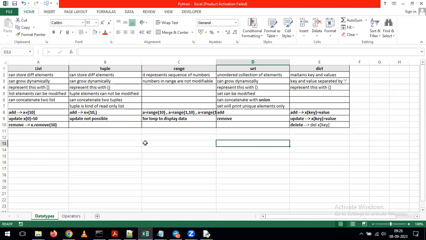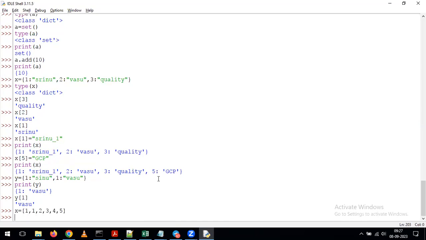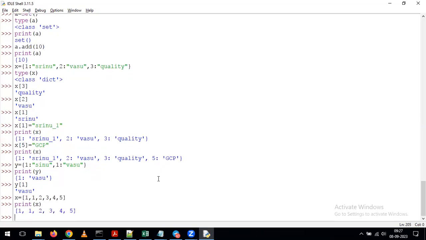Yeah, someone is trying to ask a question. Please continue now. Yes, sir. If the list has duplicate values, how can we print those duplicate values? For example, I'm giving x equal to 1, 1, 2, 3, 4, 5. This is the data we have in the list. I'm giving print of x. If you give print of x, we get the duplicate values also in your output.